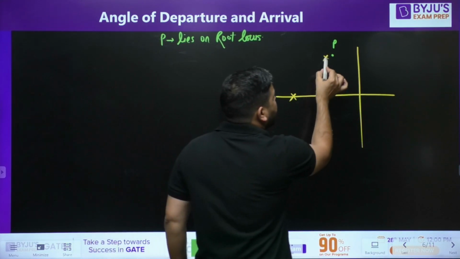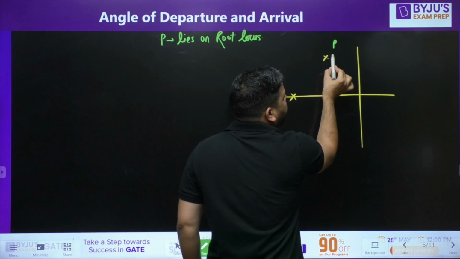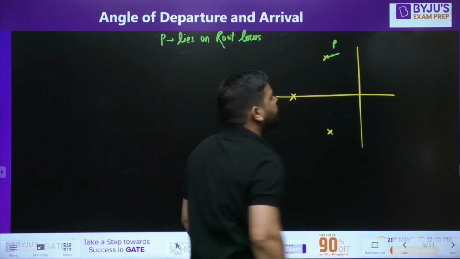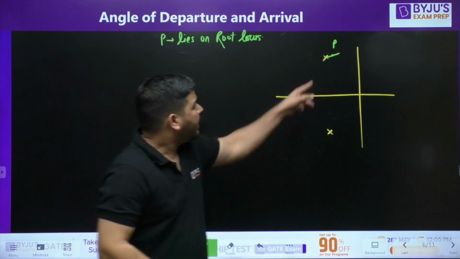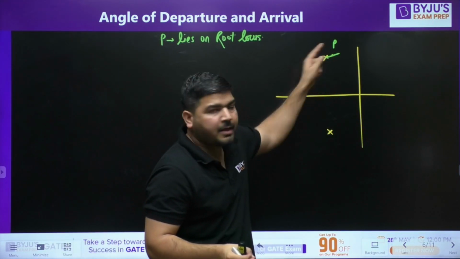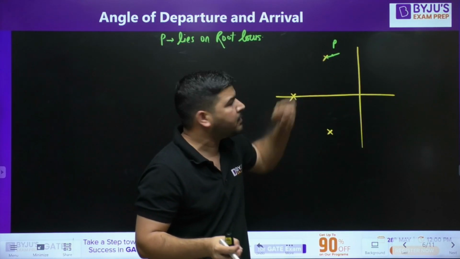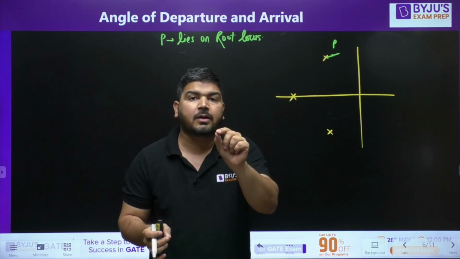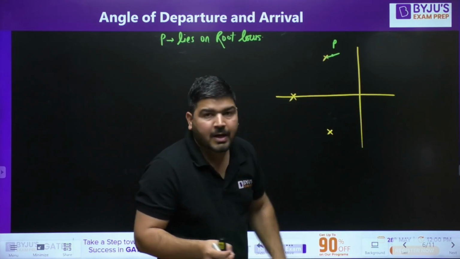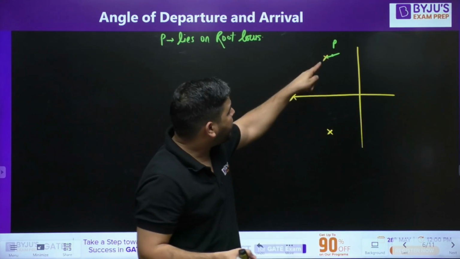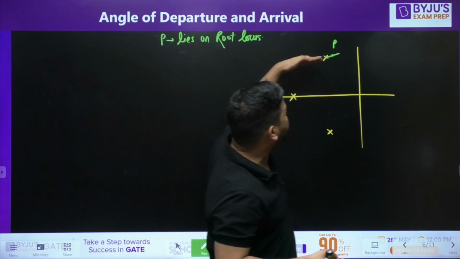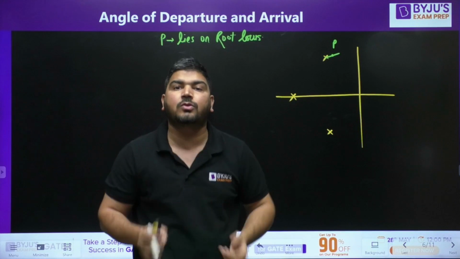We know that if P is very close to this pole and lies on the root locus, then the root locus will move towards this side. Simple. It means there is a point P in the neighborhood of this pole, and P also lies on the root locus. So after this pole, if you change the value of K, the root locus will move towards P, because P lies on the root locus.